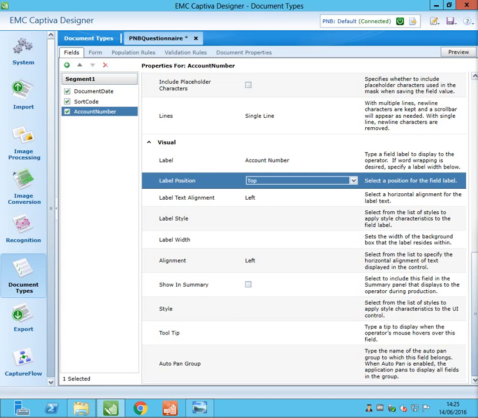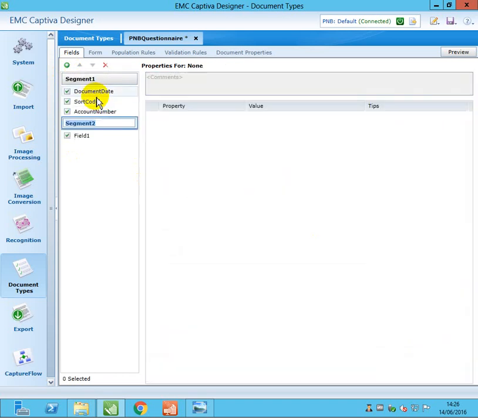Now I'm going to add some more fields. I'm going to add one segment control here.